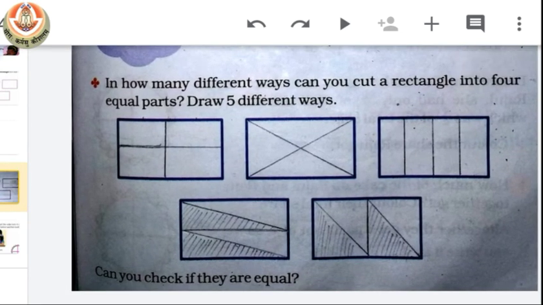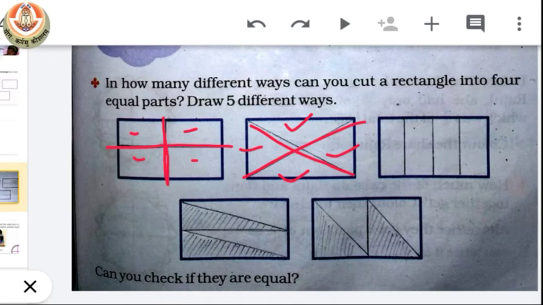So this is our piece of paper. First, we draw a vertical line, then a horizontal line to get 4 equal pieces of paper. Then we draw 2 diagonals and we get 4 equal pieces of paper. Then we cut it into exactly half. Then in both the exact halves, we cut them from their half, and we get 4 equal parts of this piece of paper.